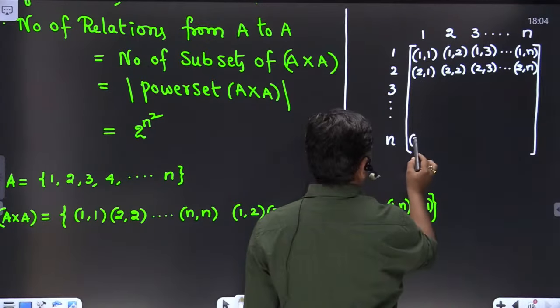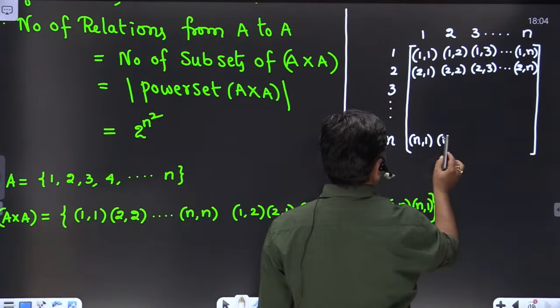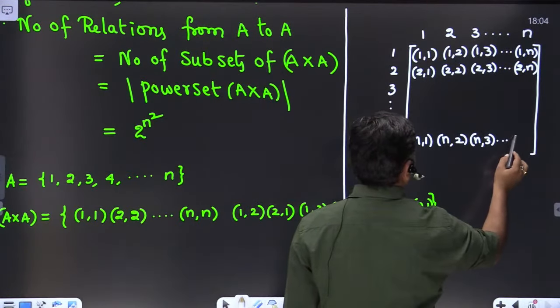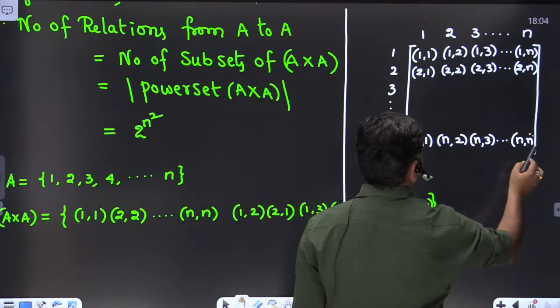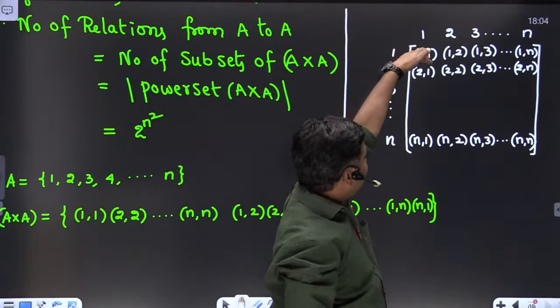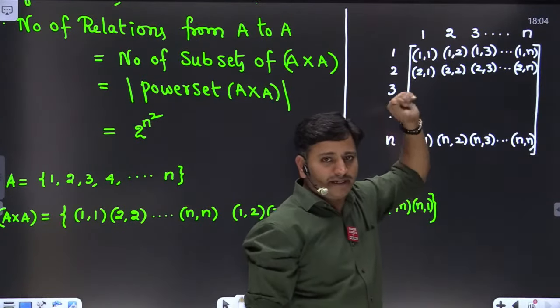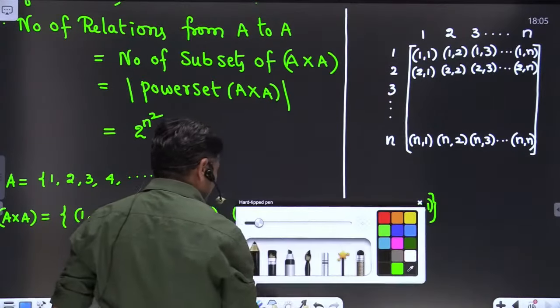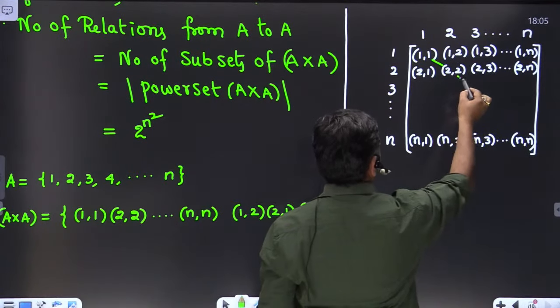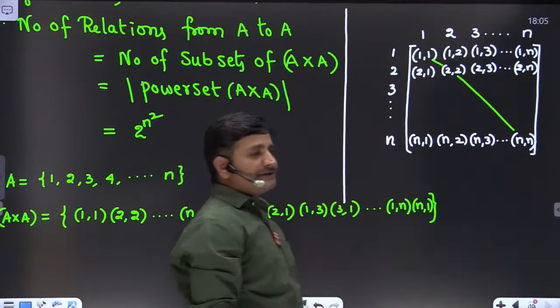By continuing the procedure, here we have n 1, n 2, n 3 up to n comma n, friends. If you observe this matrix, there are exactly n diagonal elements.